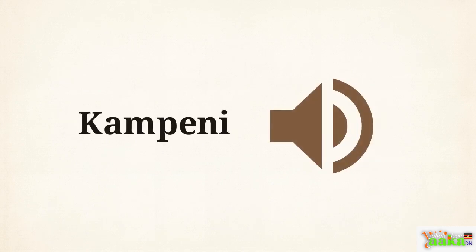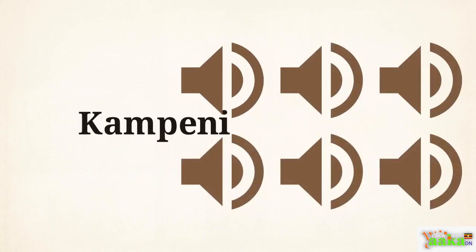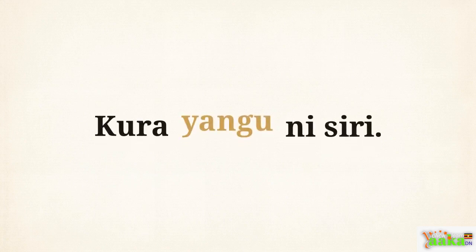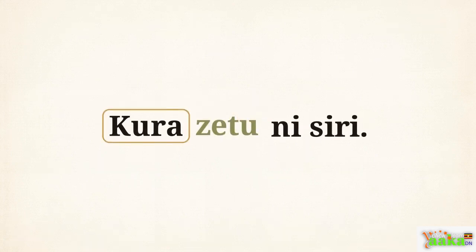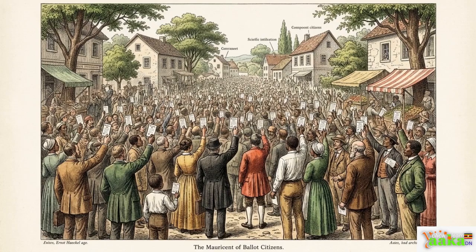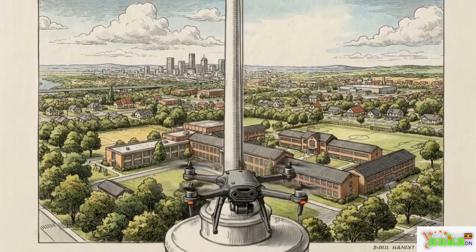This applies to other core campaign terms too. One campaign or many campaigns, it is still spelled campaign. One ahadi or many promises, the word is still ahadi. If you want to say my vote is a secret, you say kura yangu ni siri. If you make it plural to say our votes are a secret, the surrounding words change, becoming kura zetu ni siri, but kura stays intact. This grammatical consistency keeps the focus on the action. Whether you are talking about your own vote or the votes of 1,000 people, the word kura remains exactly the same.